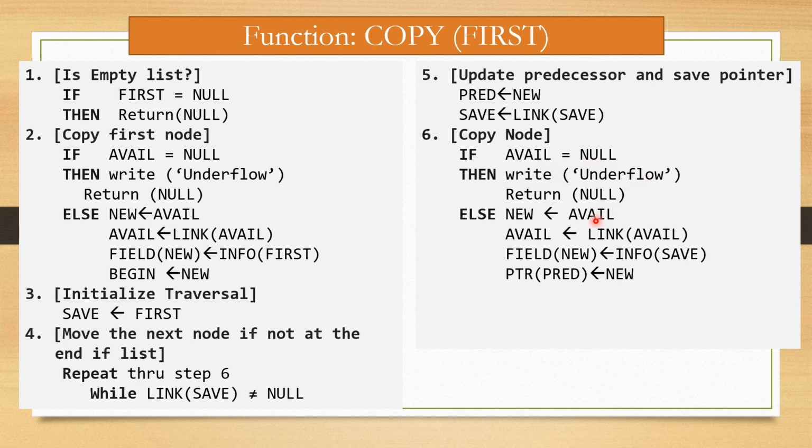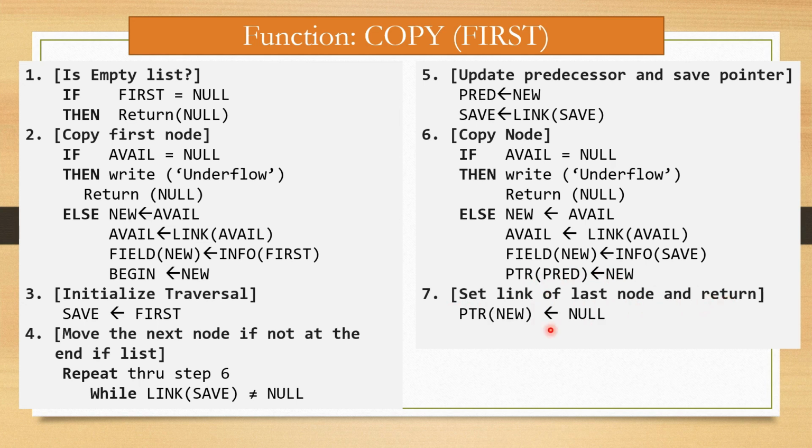Else, avail is assigned to new and link of avail is assigned to avail, and info of save is assigned to FIELD of new. That means it is the same as step number 2: the information part of save is assigned to the FIELD part of new, and new is assigned to PTR of predecessor, that means new is assigned to the pointer of predecessor.